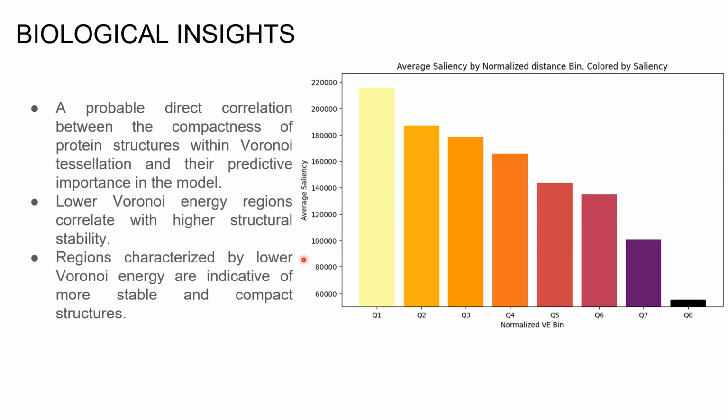Furthermore, in the graph comparing Voronoi energy, which basically is a mathematical relationship between the size and volume of the atoms in the protein, from the image we observed a direct correlation between the compactness of protein structures within Voronoi tessellation and their predictive importance in the model. Regions characterized by lower Voronoi energy correlate with higher structural stability. This indicates that more stable and compact structures have lower Voronoi energy, underscoring the importance of geometric compactness for protein stability.